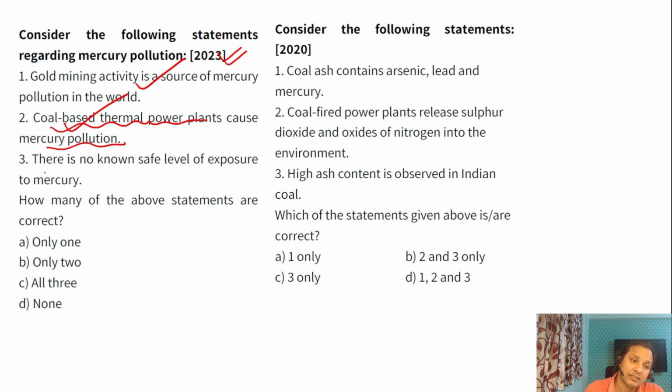This is also correct. There is no known safe level of exposure to mercury. This is also correct, guys. So the answer is all three. You can see, guys.